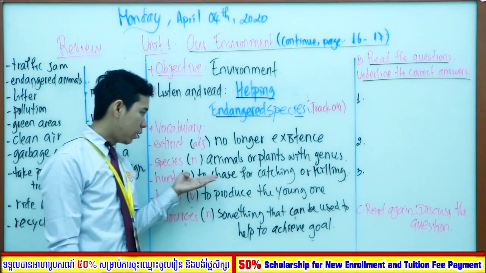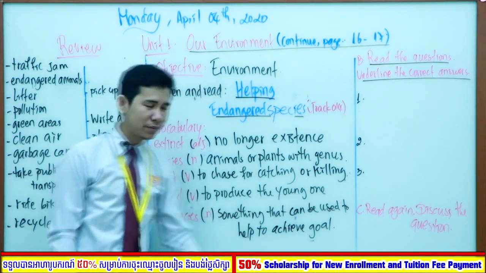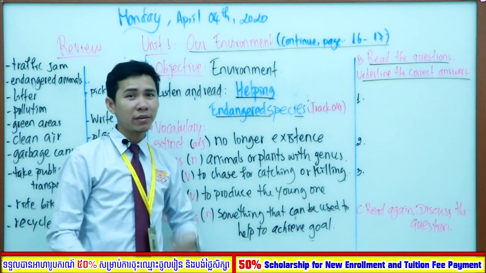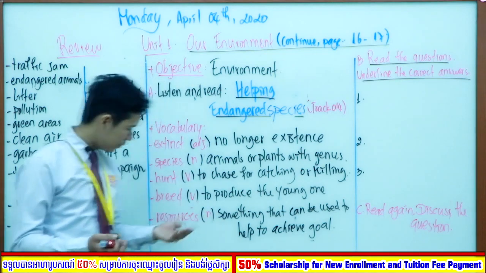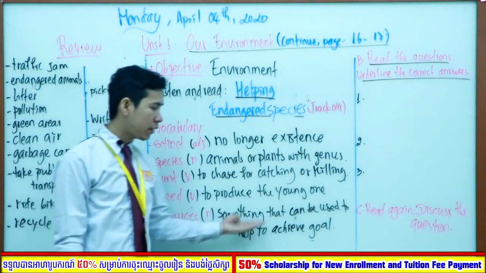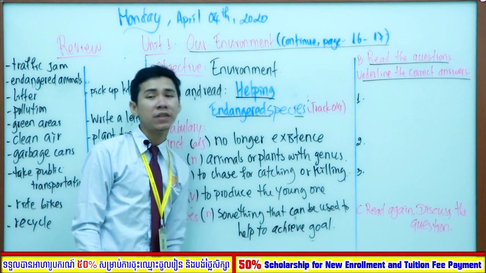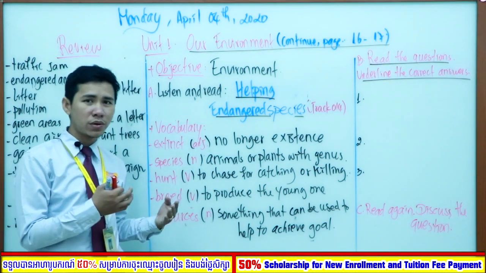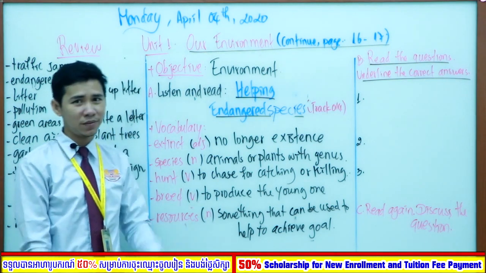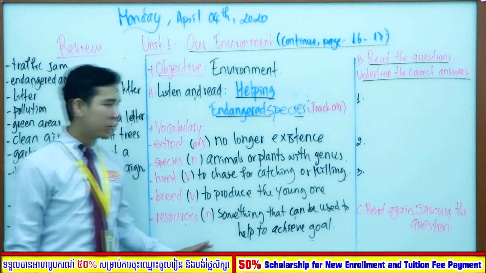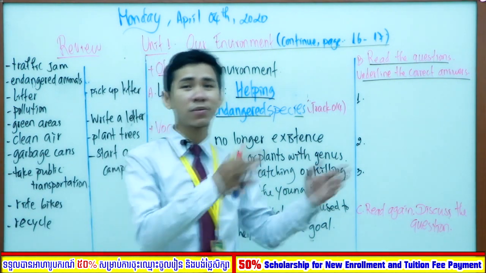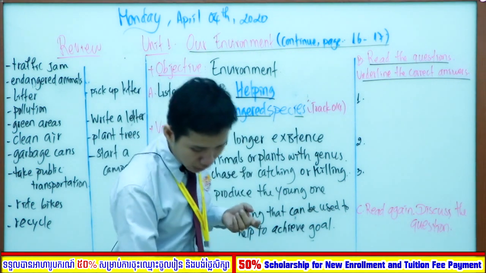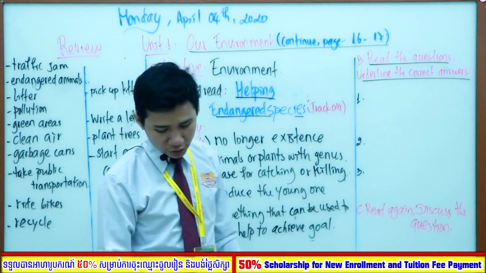Hunt, verb, to chase for catching or killing. Breed, to produce the young ones. It means likely you make a baby. Resources, noun, something that can be used to help to achieve a goal. So here resources means that when you learn, you need to get a resource to know clearly about your topic, about your lesson. Likely you study about present simple, so you will get resources from YouTube or from Google.